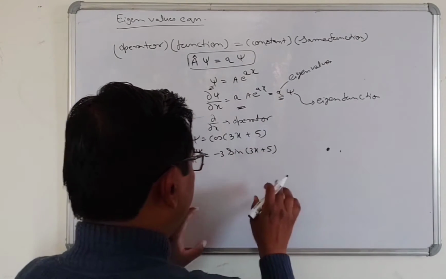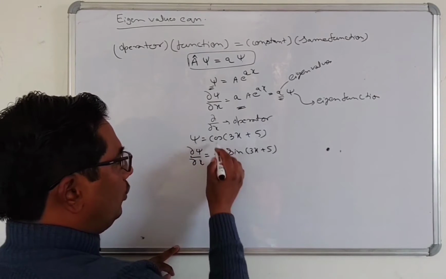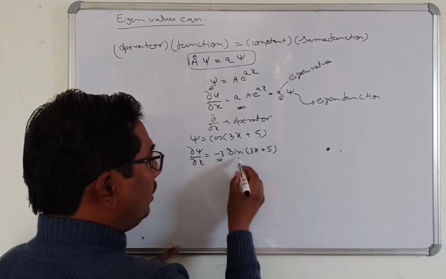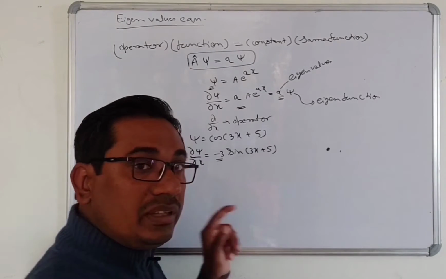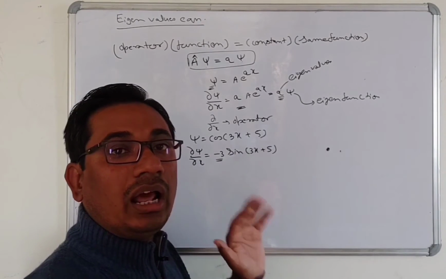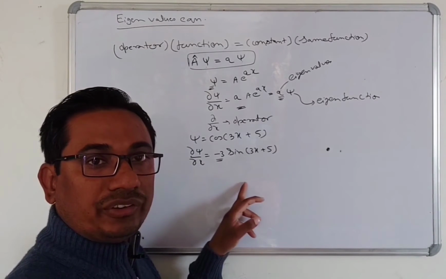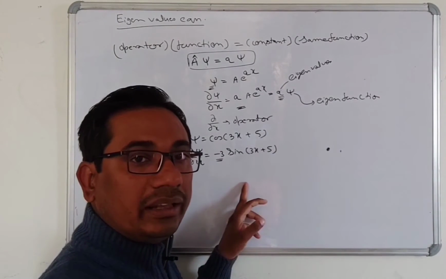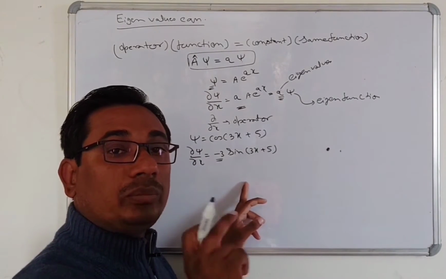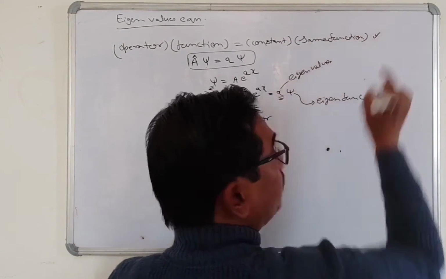Now you will see here the first derivative operating on this function. You will get the constant minus 3, but the function will be changed. It means that this equation is not valid as an eigenvalue equation, and this is not the operator of this function. In the sense of quantum mechanics, the operator of that function will follow this relation.